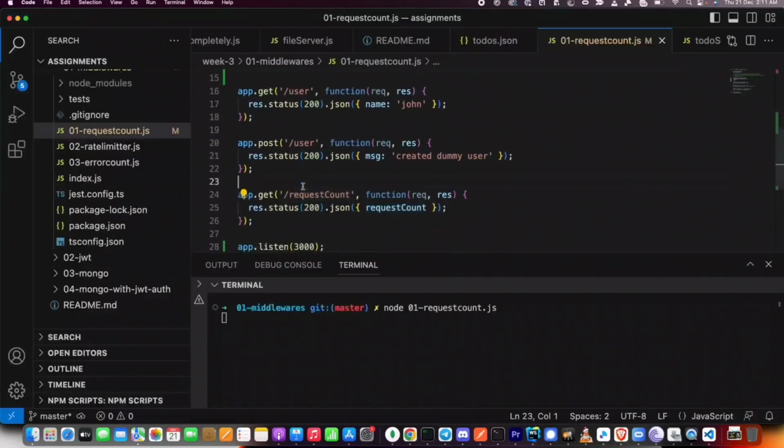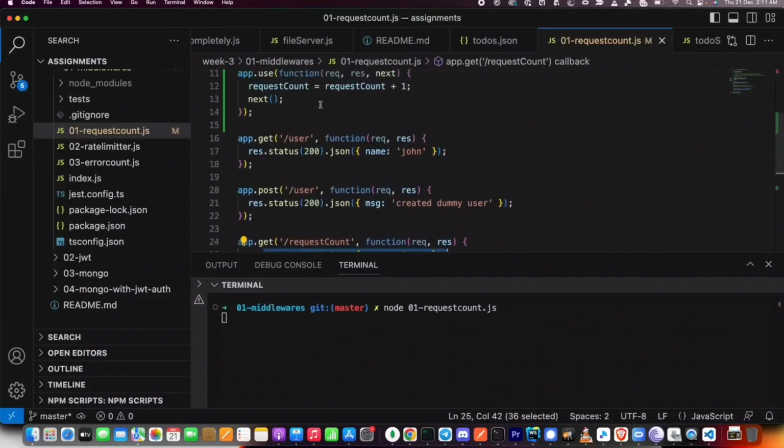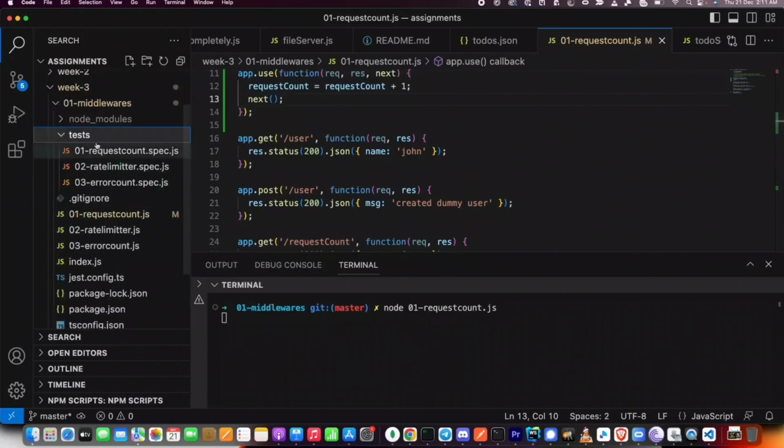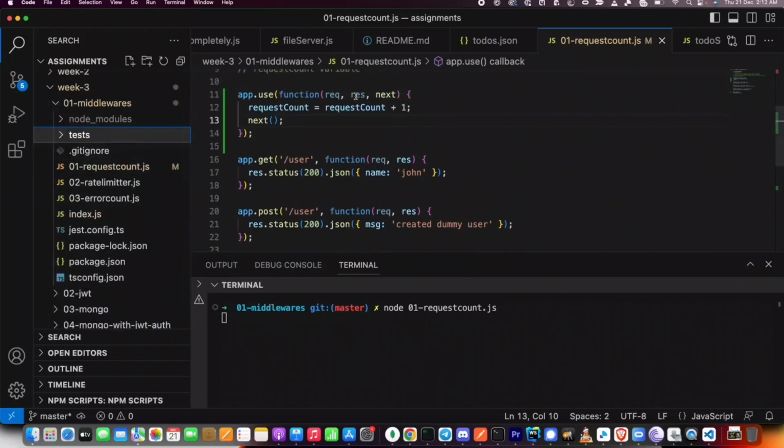If I refresh, it becomes 21, because even the request count endpoint, before it actually returns this, the value increments by 1. It is for the same reason. If you look at the tests, which you don't have to, but there is a test file, you can look at it if you want. There also you'll see the tests test this specific functionality the same way. Cool. You don't have to test this locally, by the way.